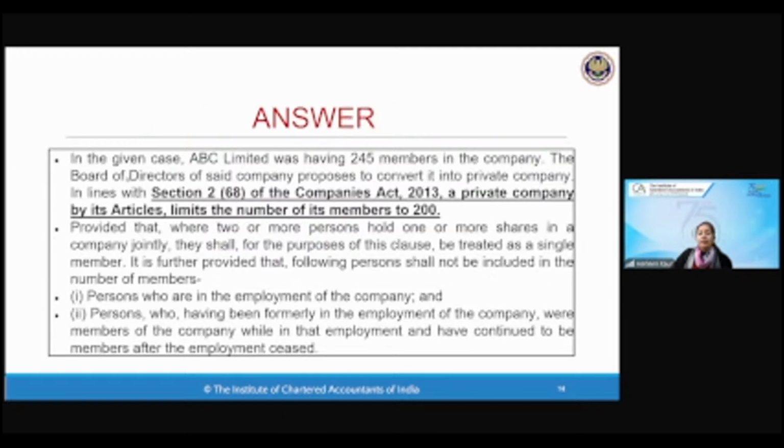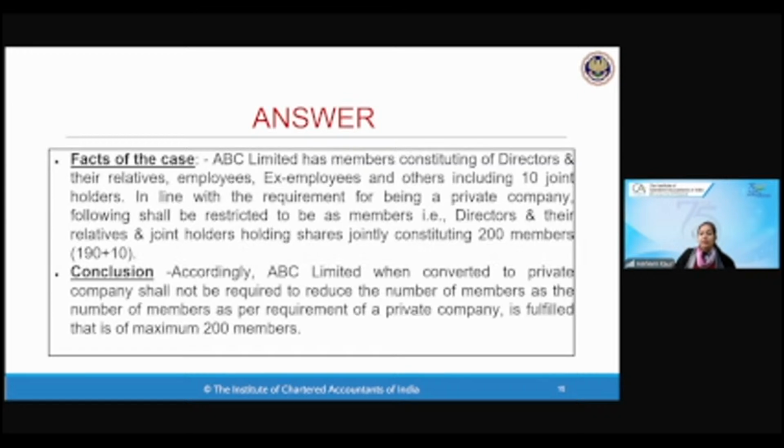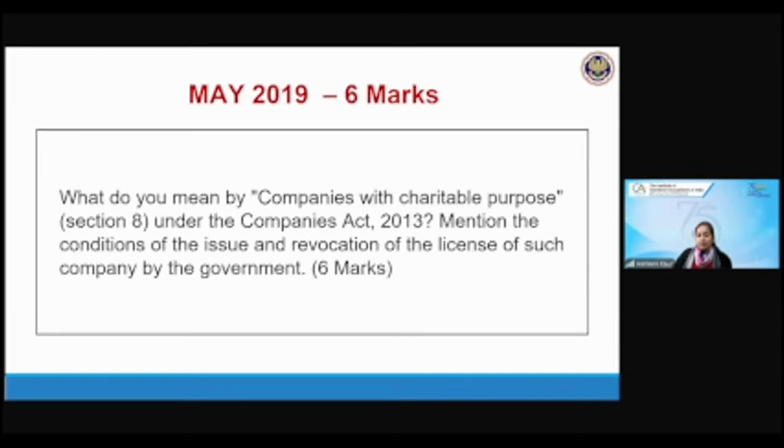So you will simply write in the given case, ABC has 245 members. A private company has limited the number of members to 200. If 2 or more persons are holding shares jointly, they will be treated as one, and all the employees who are in present employment and former employment will be excluded. So since the facts of the case say ex-employees will not be included, 190 plus 10 will be your answer. Therefore, ABC can convert, shall not be required to reduce the number of members, since it is within the limit of maximum 200 members.